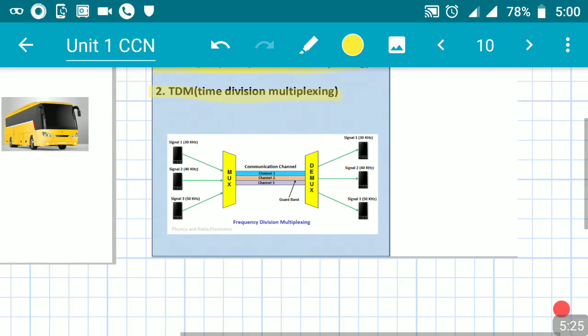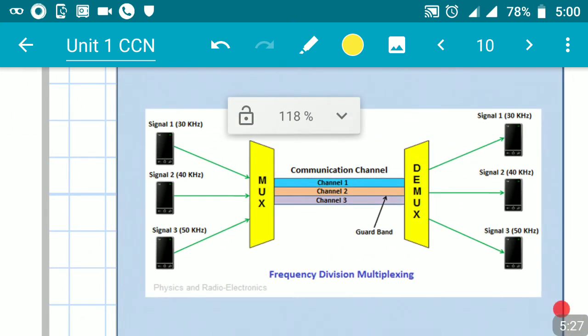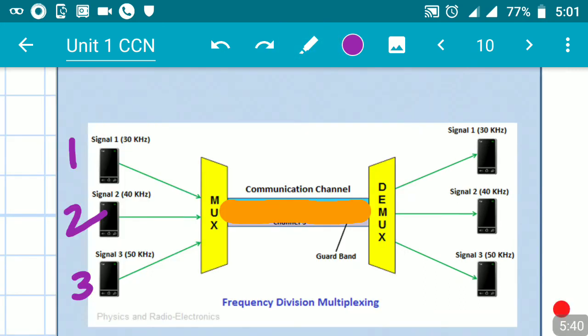we shall try to understand the process of multiplexing a little more using this diagram. Here we have three signals: signal number 1, signal number 2, and signal number 3. All these three signals are given to the multiplexer.